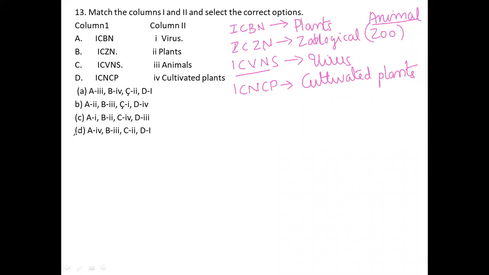So they have given 4 options here. So we need to match here. First one is ICBN, which is related to plants. Means A is 2. A is 2, it is wrong. So in the beginning only we are able to get the confirmation. So even if we don't know any one, we can easily find it.